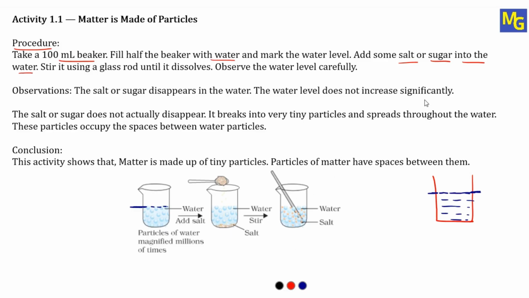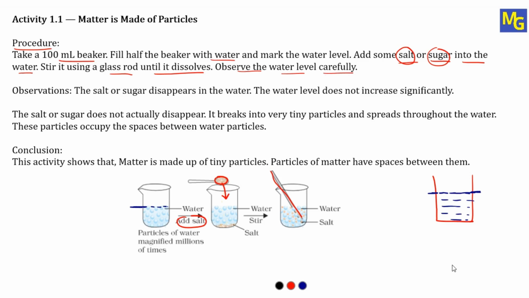I have to add a little amount of salt or sugar into this water. So see here, add salt into the water. You can see the spoon. Here I'm going to add sugar, or you can add salt. Now the next, stir it using a glass rod until it dissolves. After adding this salt or sugar into the beaker, you have to use this stirrer and stir it completely till the salt or the sugar which we have added gets completely dissolved.